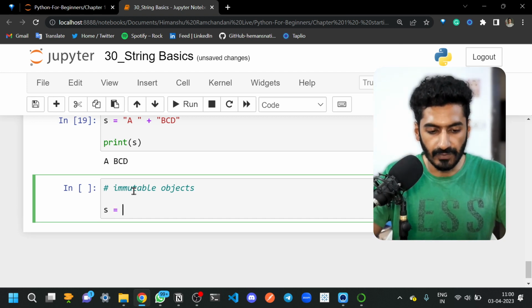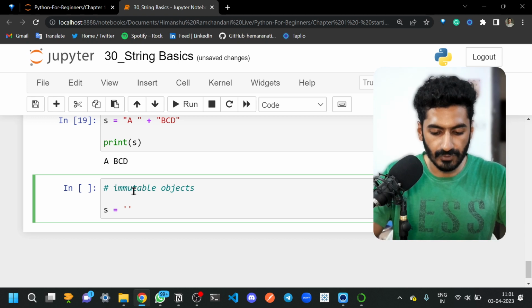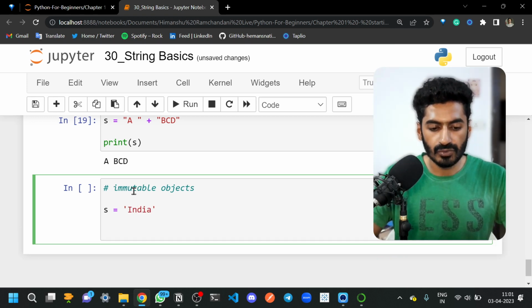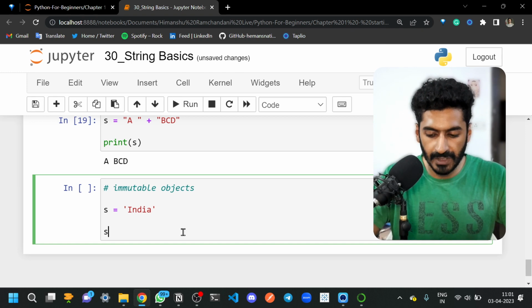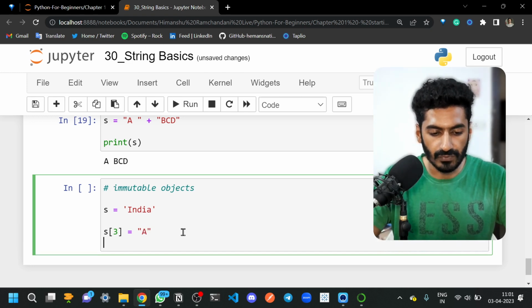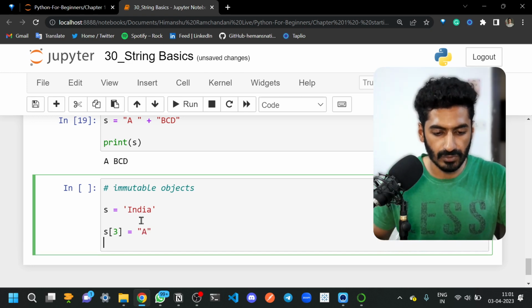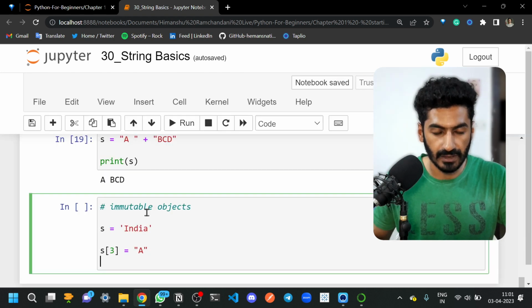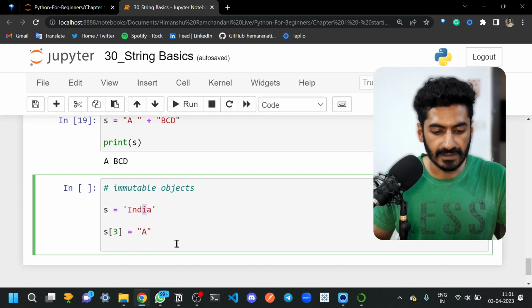That means when you use a string, if I pass India here, and you want to change a character inside it, just like in a list, so if I pass s of 3 and assign a capital A here, what will happen? 0, 1, 2, 3. The third character is I.